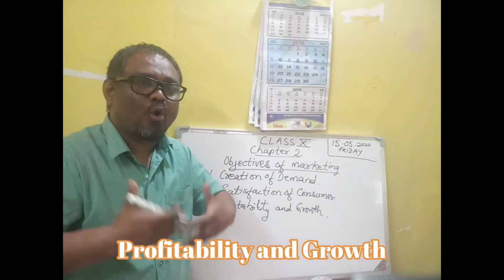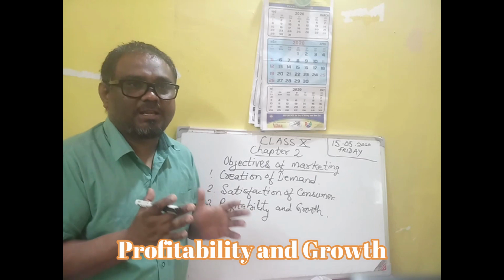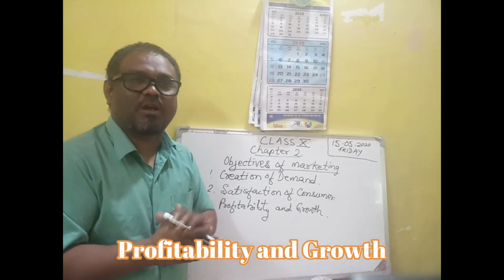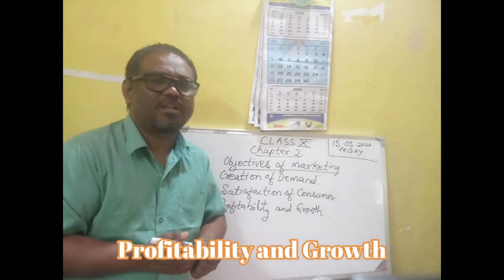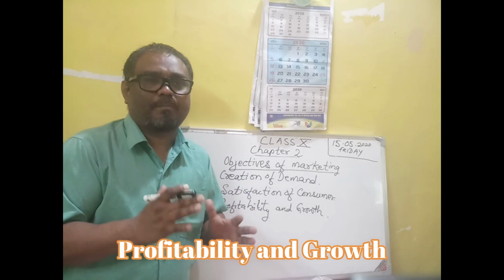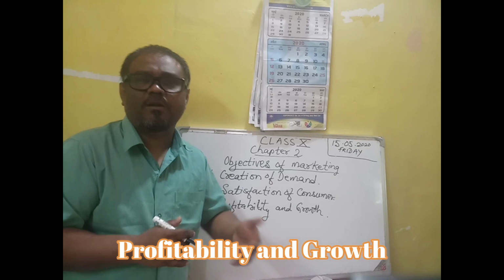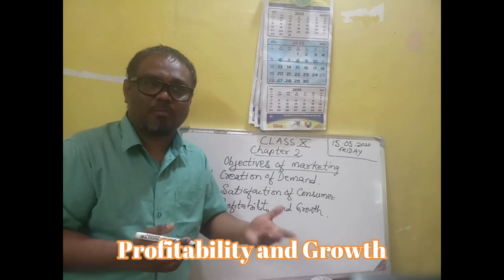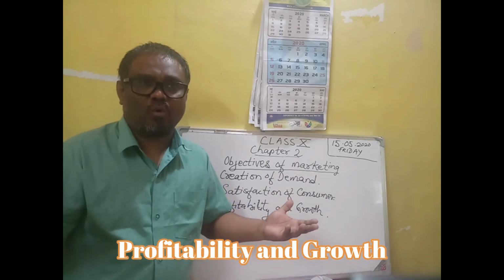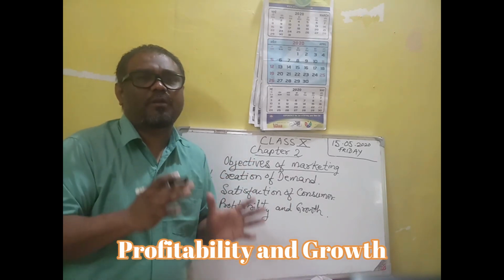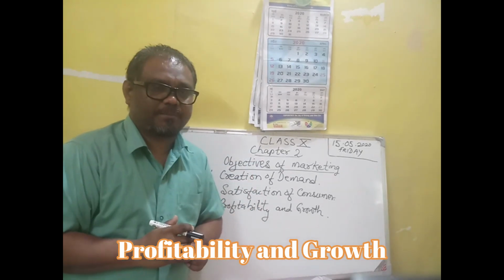And the firm can grow only when there is sufficient profit. So the firm has to earn profit, but the satisfaction of the consumers is also the main objective of marketing. So the firm earns the profit by satisfying the consumers. Marketing helps to earn profit. How? By creating demand. As more goods are sold, the firm earns profit and the firm will grow. So the profitability of the firm will ensure the growth of the business.